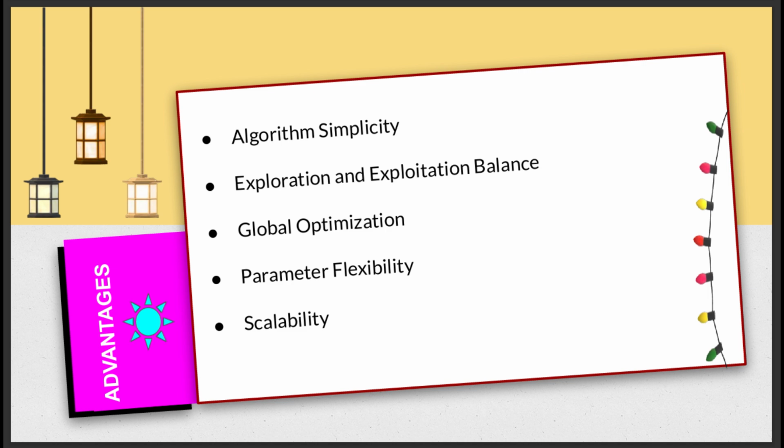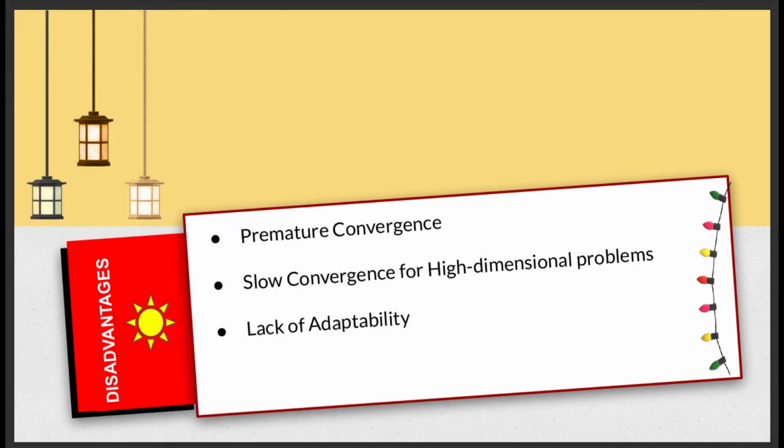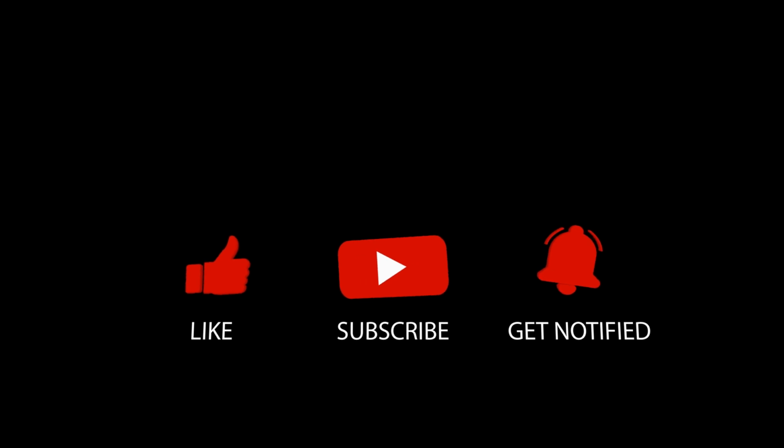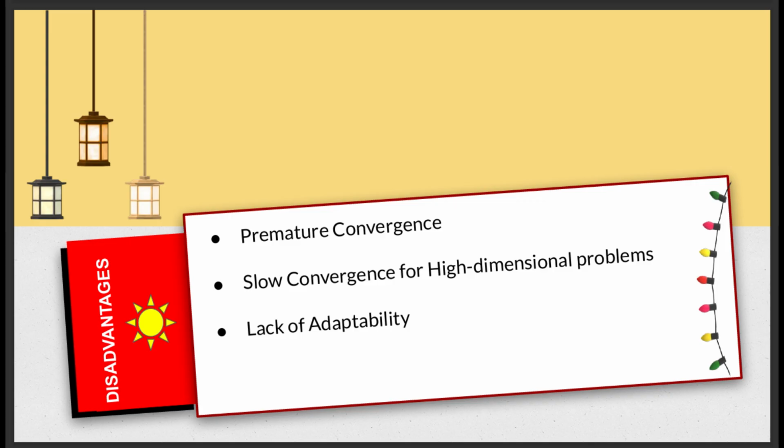First, the simplicity of this algorithm. Easy to implement due to its simple mathematical equations. And there is a proper balance between exploration and exploitation phases. So this algorithm uses sine and cosine functions to balance between searching, means exploration, and exploitation. Now we have different disadvantages like premature convergence. Sometimes this algorithm gets trapped in the local optima when we have a complex landscape. For high dimensional or highly complex problems, this algorithm can face slow convergence.